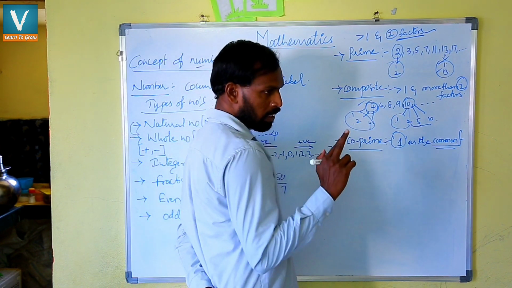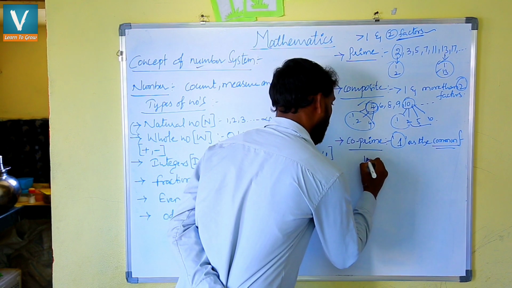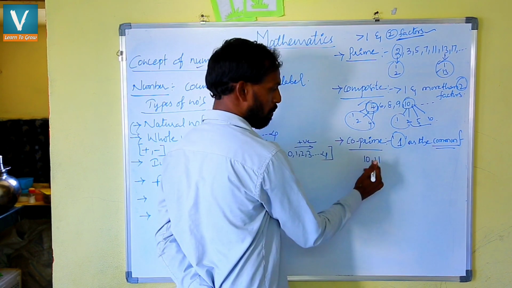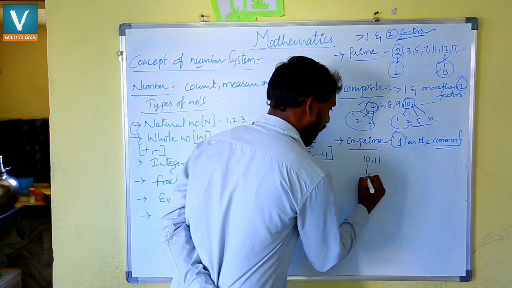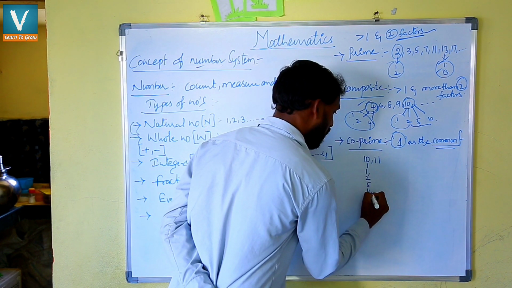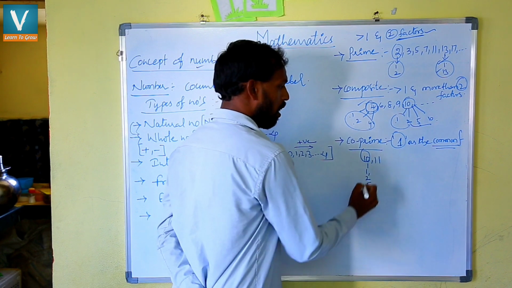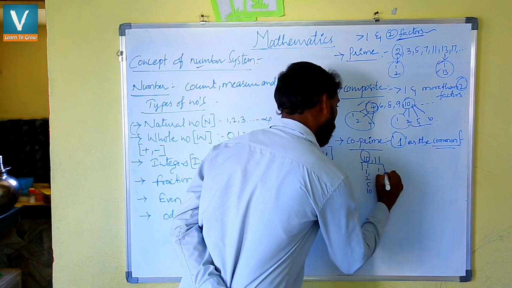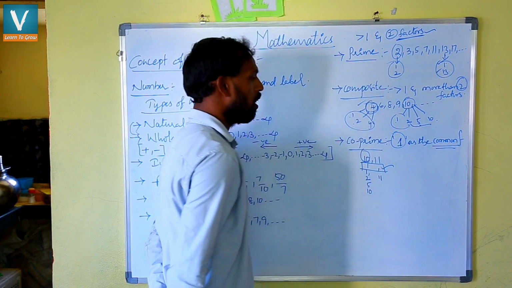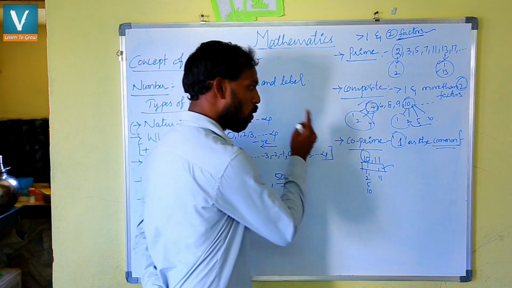Suppose I am taking two consecutive natural numbers, 10 and 11. What are the factors? 1 10 is 10, 2 5 is 10, 5 2 is 10 and 10 1 is 10. For 11: 1 11 is 11 and 11 1 is 11. If you observe here, we got only the number 1 as a common factor. So this is a co-prime pair.